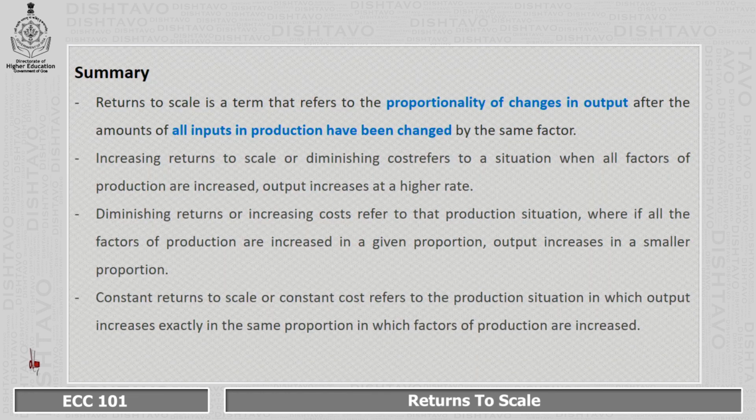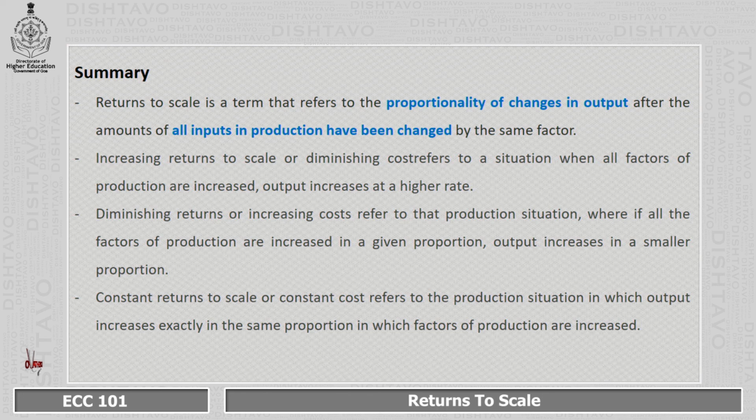To summarize this module, returns to scale means the proportionality of changes in output because of the change in inputs by the same factor. Increasing returns to scale or diminishing cost refer to a situation where all factors of production are increased and output increases at a higher rate. Diminishing returns or increasing cost refer to that type of production situation where, if all the factors of production are increased in a given proportion, output increases in a smaller proportion.